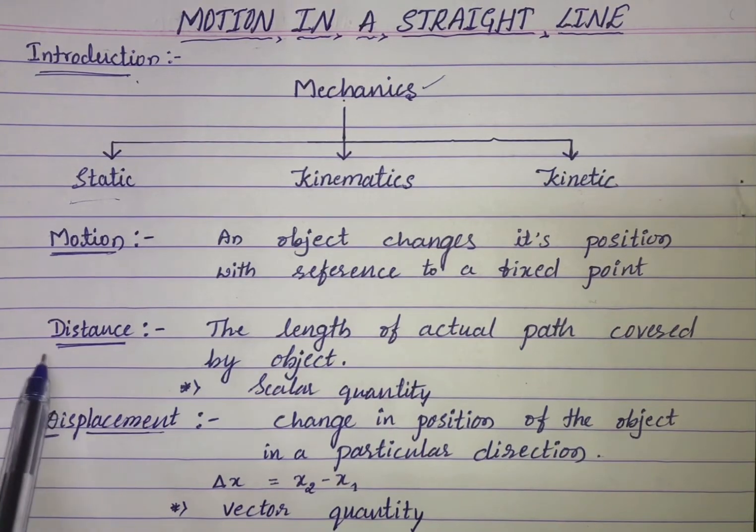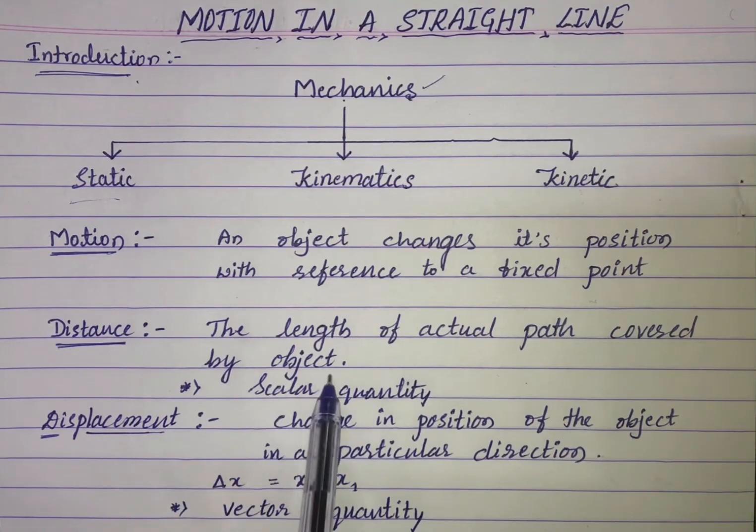Now distance. Distance is nothing but the length of the actual path covered by an object. That is nothing but a distance. Means an object is there in a motion state, and how much length that object will cover, that is nothing but a distance. And the distance is a scalar quantity, and the SI unit of the distance is meter.